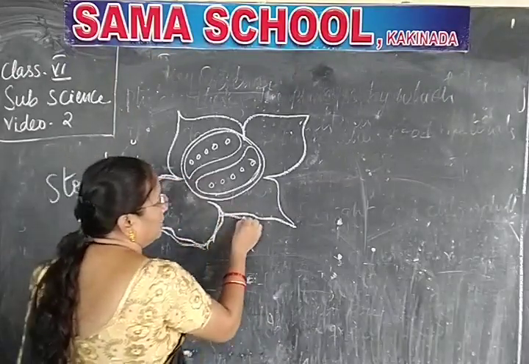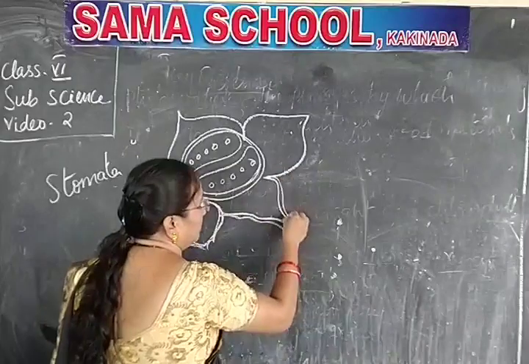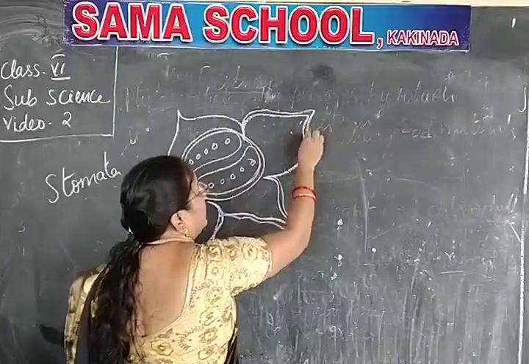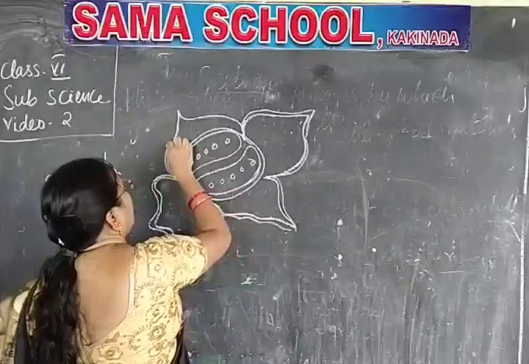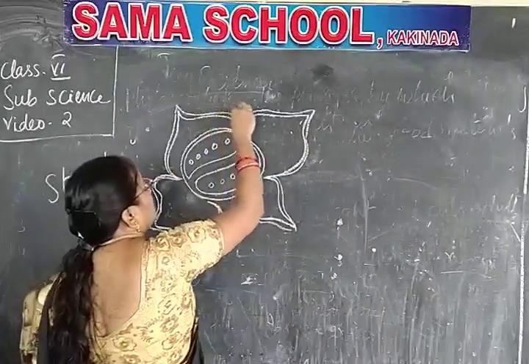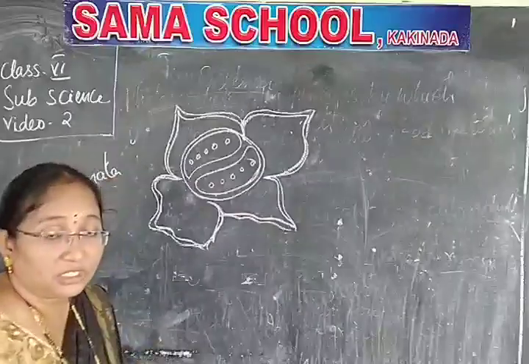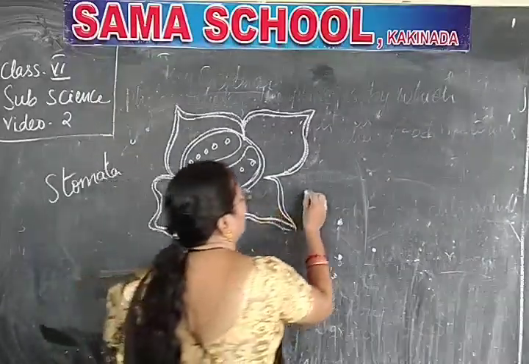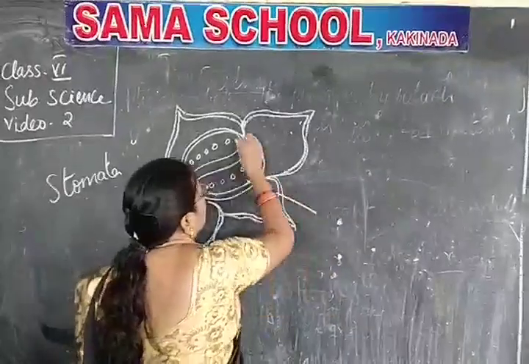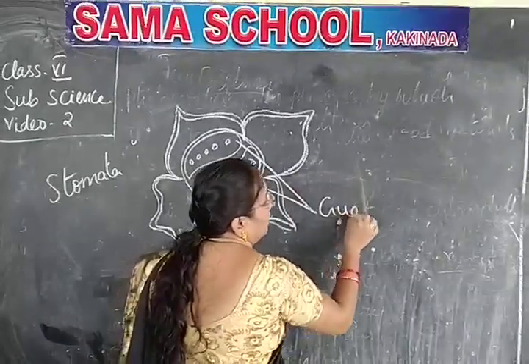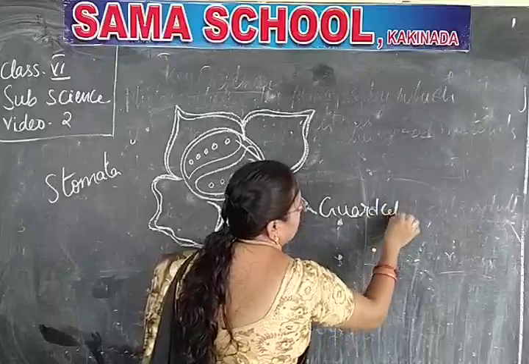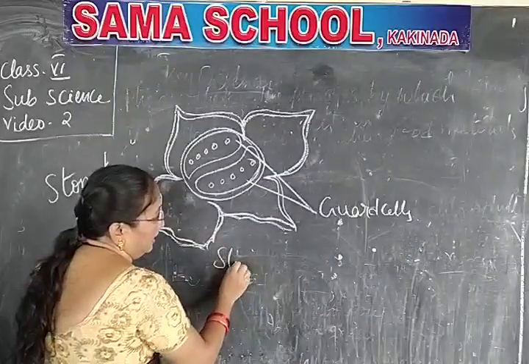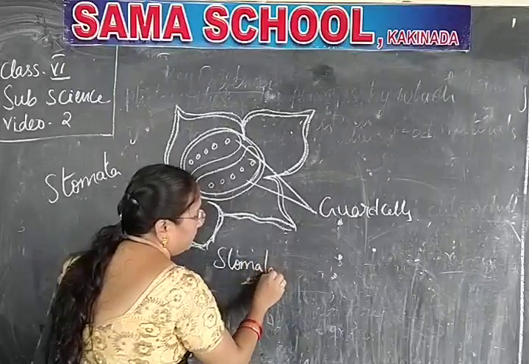Now, the stomata definition I am going to give you. The stomata are the tiny, small, hole-like structures which help in exchange of gases. Now write down. These are the guard cells. Understand? This is the leaf, of course. Stomata. What are stomata?